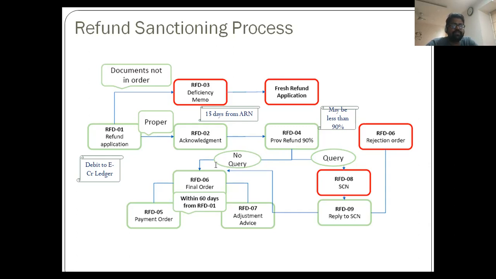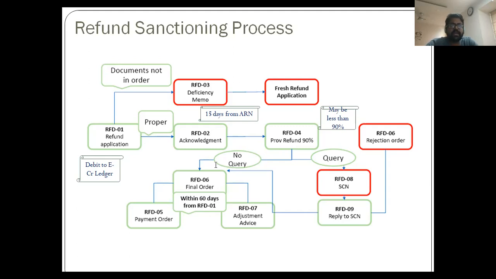Then in the process, RFD4 is issued, which is a provisional refund. In case of zero rated supply of goods or services, within 7 days of acknowledgement of refund, that is RFD2, so a total of 15 days for issuance of RFD2 and then 7 days from the RFD2, in total 22 days, this provisional refund needs to be granted.